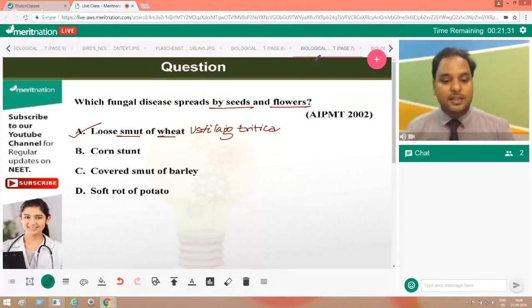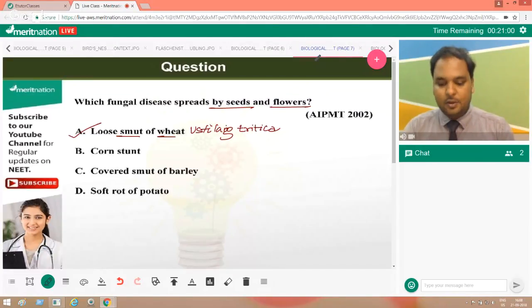So this question is another very typical question from your fungi chapter. Ustilago, that is smut, and rust are very famous diseases of fungi, so you should remember them. You should know the various forms of it. These all are fungal diseases only.